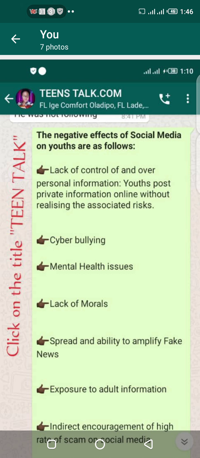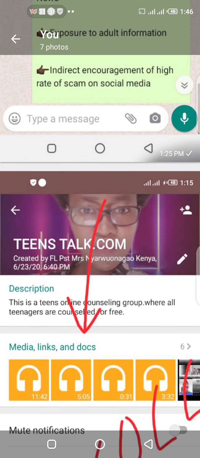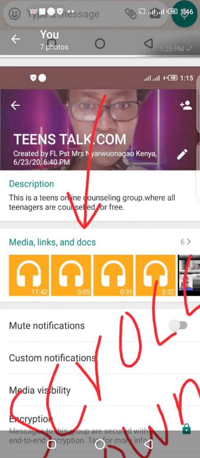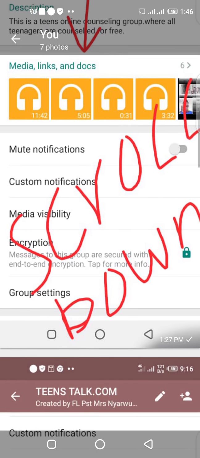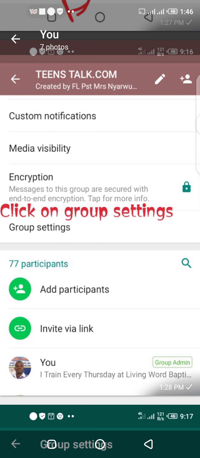So when you click on it now, see what will happen. It will open like this, okay? So when it opens like this now, you will now see all the things inside your group. You scroll down. So when you scroll down, you will see this. This is what you're going to see.